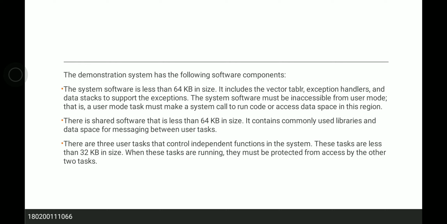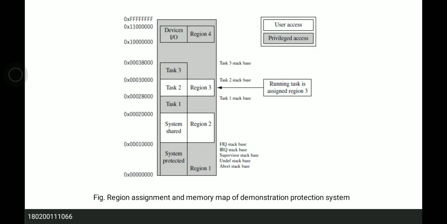Third, there are 3 user tasks that control independent functions in the system. These tasks are less than 32 KB in size. When these tasks are running, they must be protected from access by the other 2 tasks. This is the chart of region assignment and memory map of the demonstration protection system.